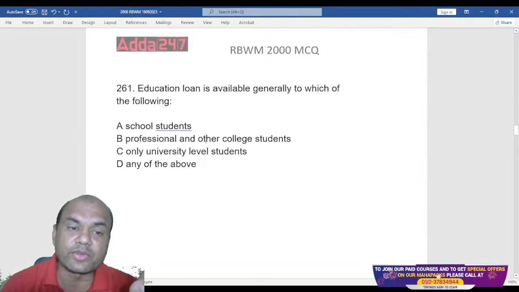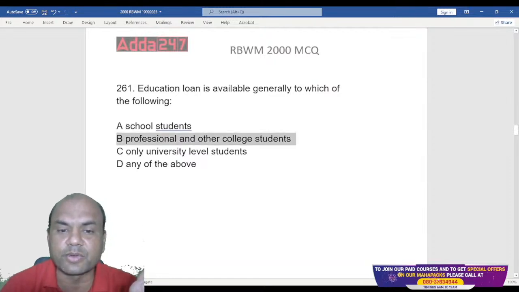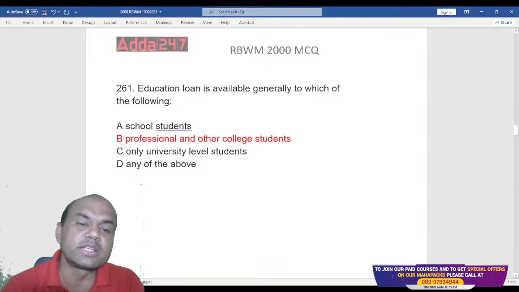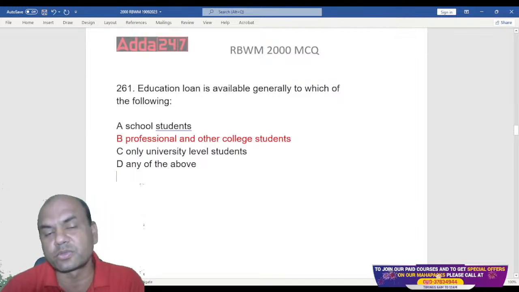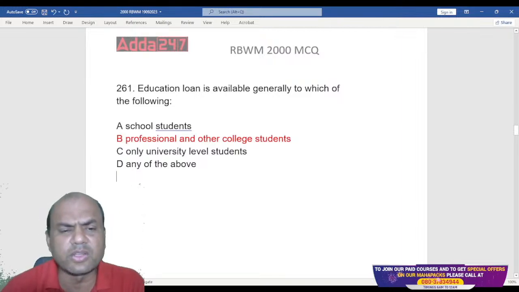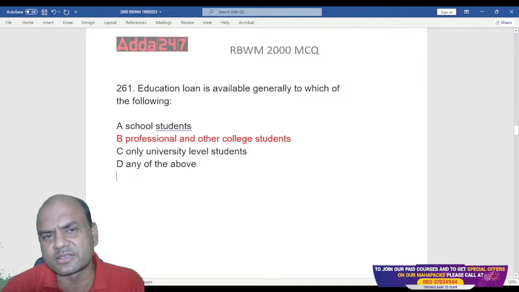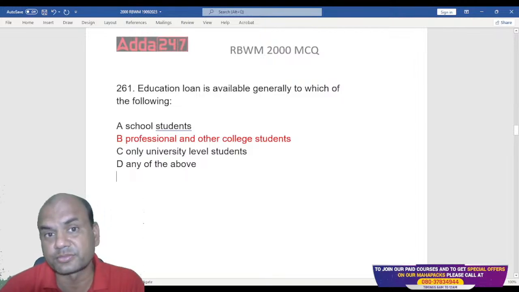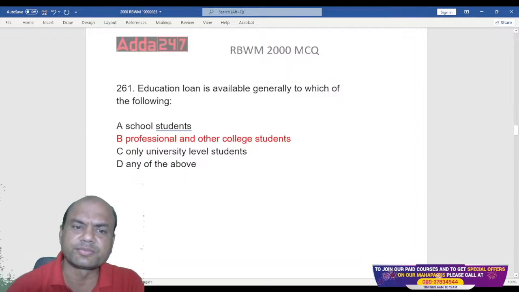So the right answer for this is what? Professional and other college students. So education loan is given to these guys, professional and other college students. Only university level student, that's not the right answer. It can be to professionals also. Means CAs, they are also given the education loan. Okay.